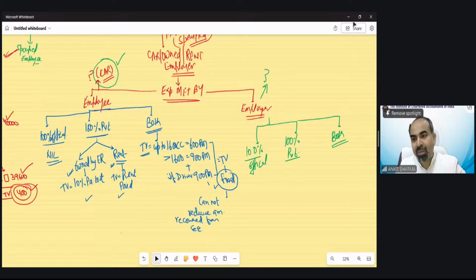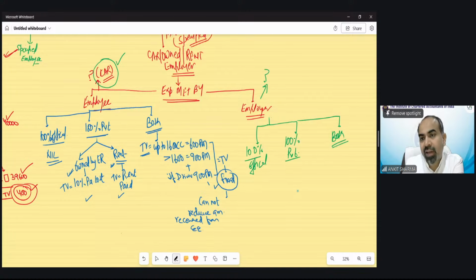Rent may be paid by the employer, it's 100% official, no accommodation by employer to employee. If the actual driver salary has an impact on the taxable limit of 900 rupees per month, no, it would not affect. Whatever your actual value is does not matter. These are the fixed values.